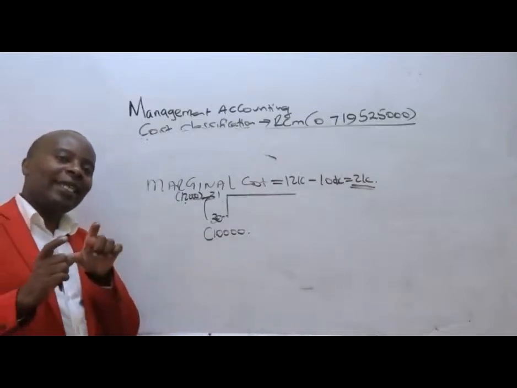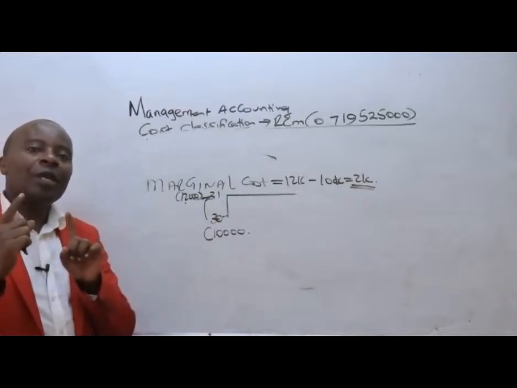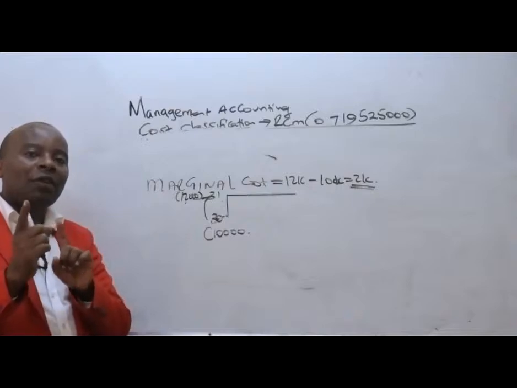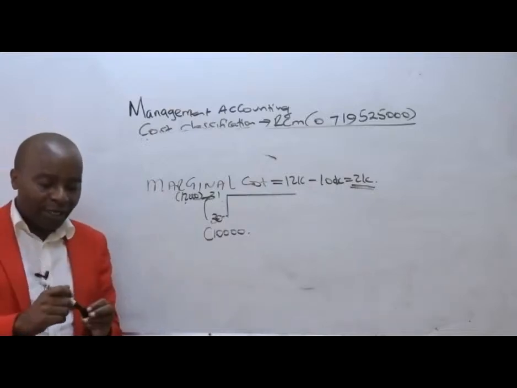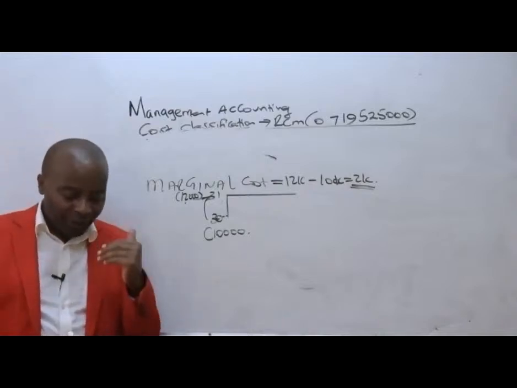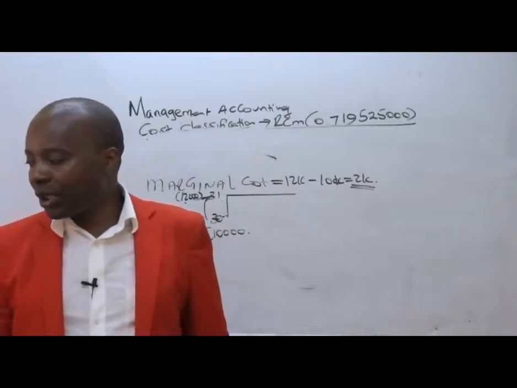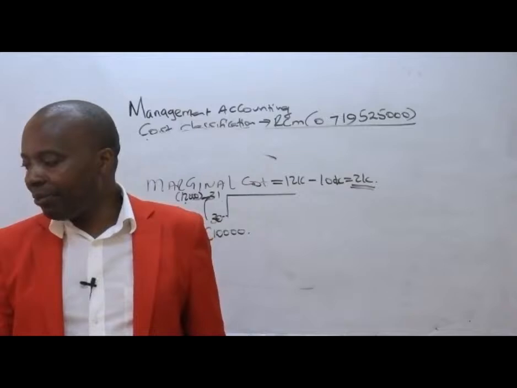Marginal cost is the incremental cost. By how much will our cost increase should we increase our productivity just by 1 unit? Incremental cost is relevant for decision making. We shall be seeing this later. Very important.